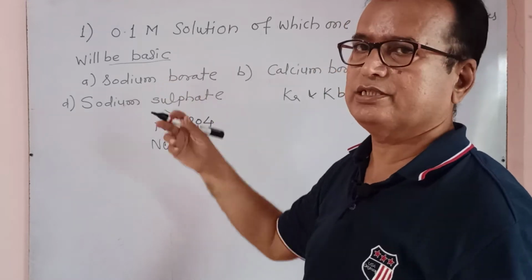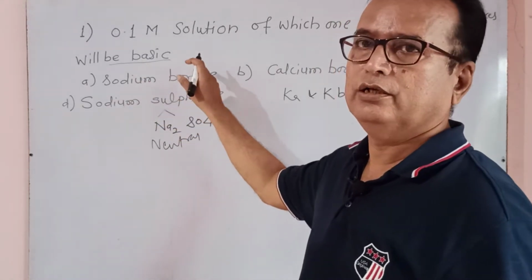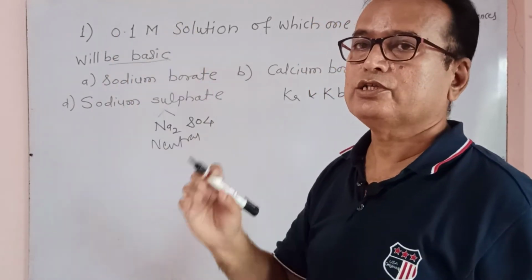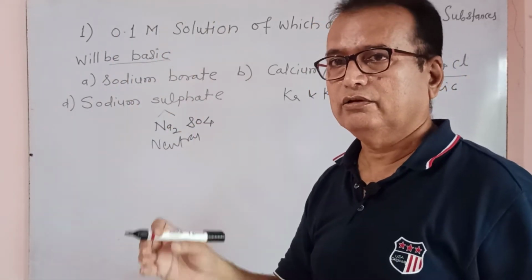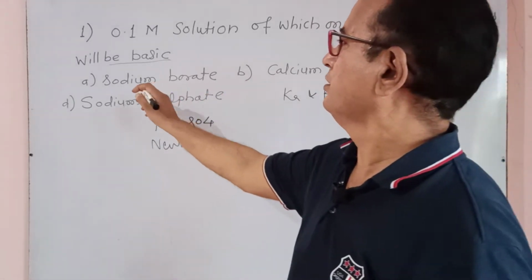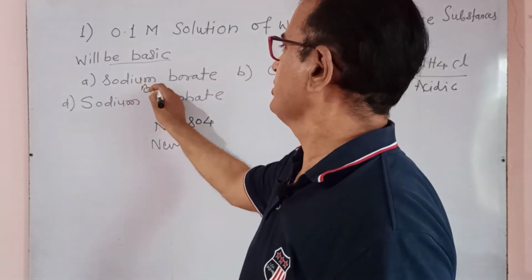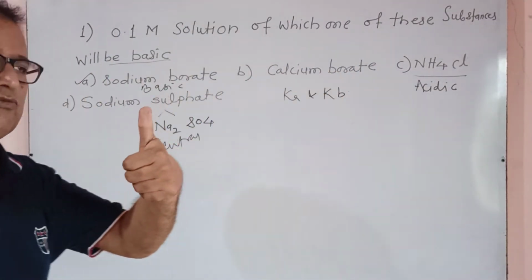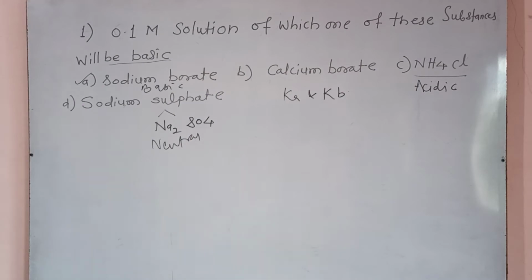What about this one? This is our answer. Sodium borate: boric acid is a weak acid and sodium hydroxide is a strong base. A salt consisting of a weak acid and a strong base is basic in nature. Our answer is the first option. Okay, we are going towards the next question. Observe that question clearly: 0.1 mole solution of which one of these substances will be basic?